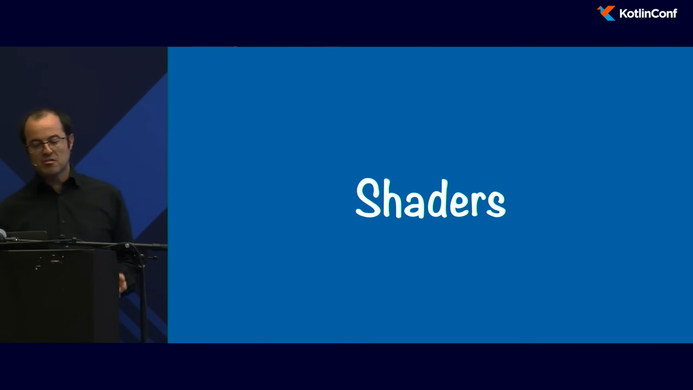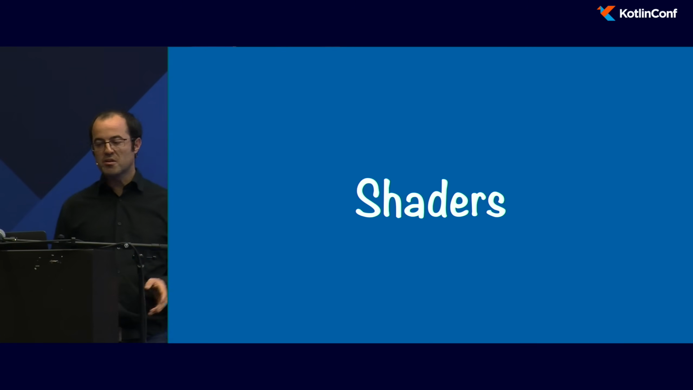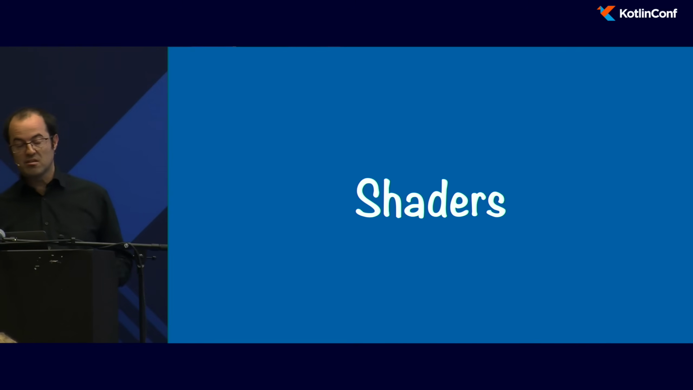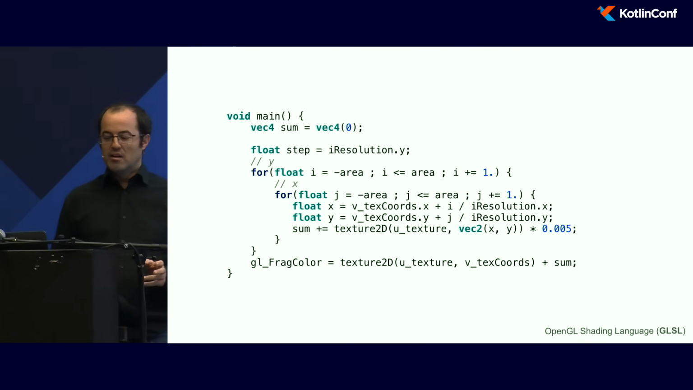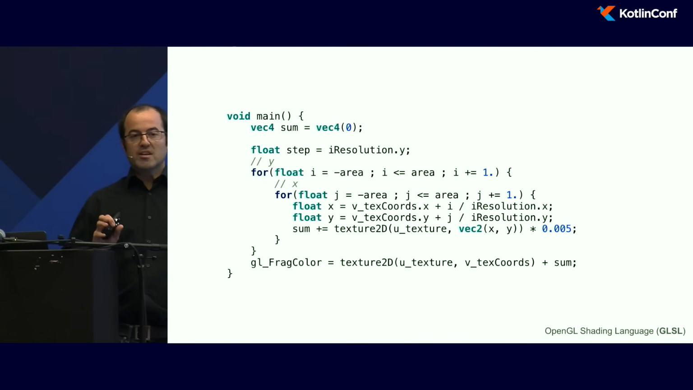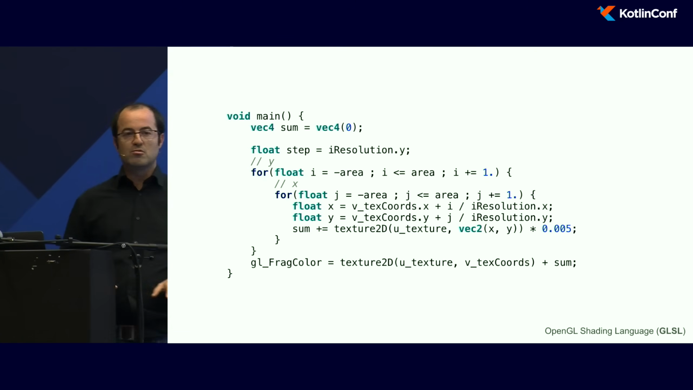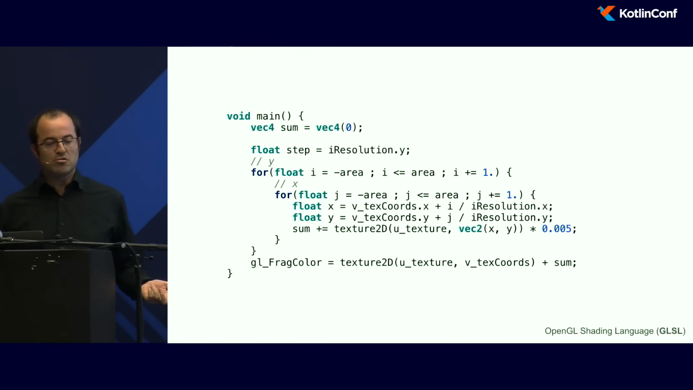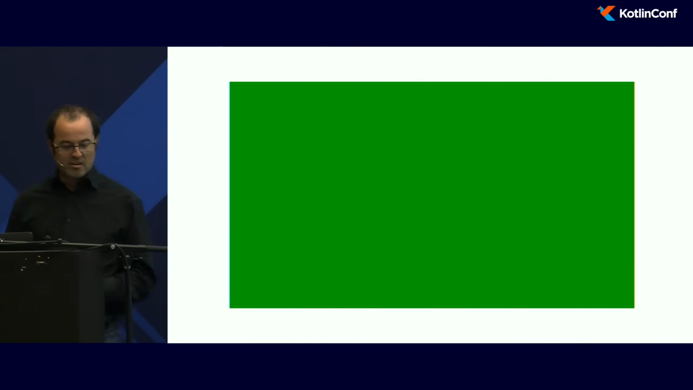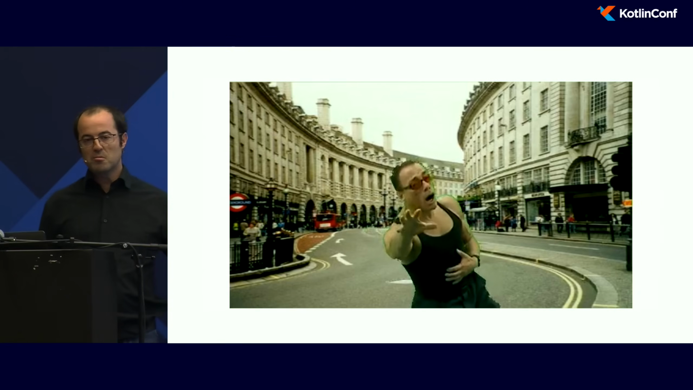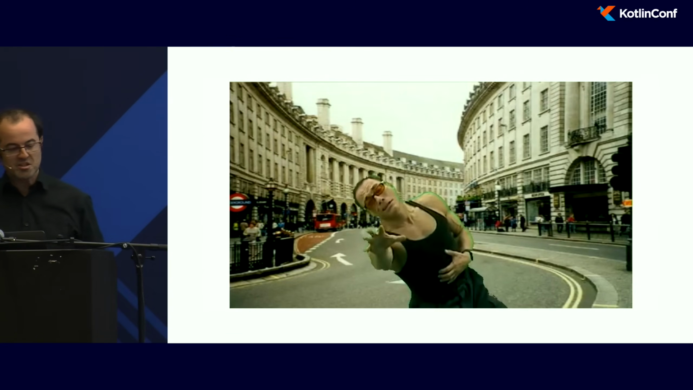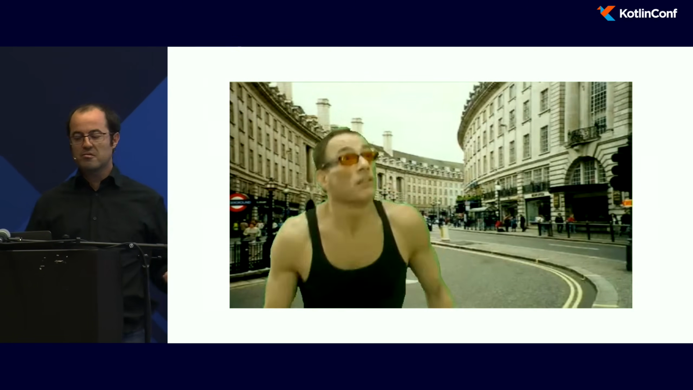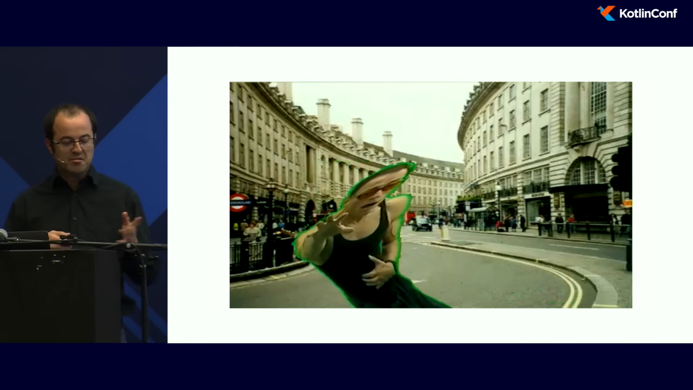Last topic, it's a more advanced topic, but a very fun one. So I want to talk about shaders. What is a shader? It's just a little piece of code that you execute on your graphics card. To do what? This is Jean-Claude, and he's on the green screen. With a shader, I will say, OK, every green pixel, I will replace it with a new image. But I can do other things, like a nice ghost effect.